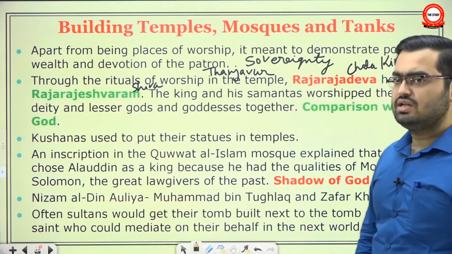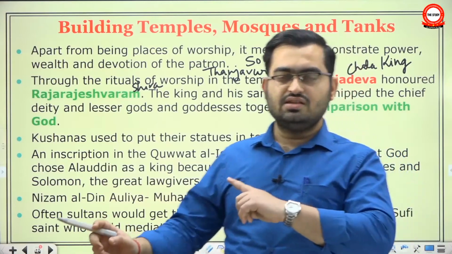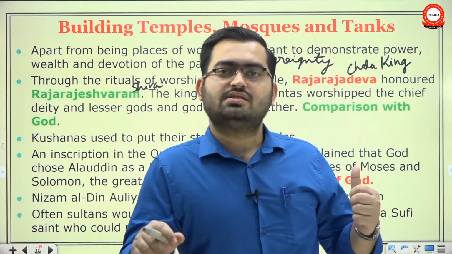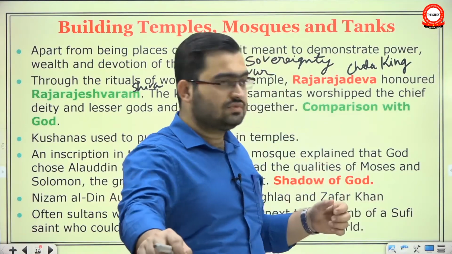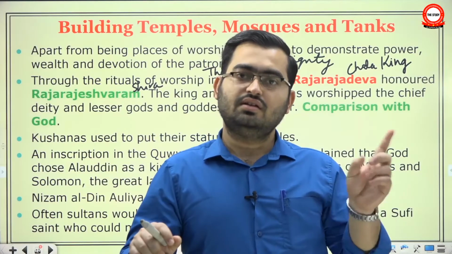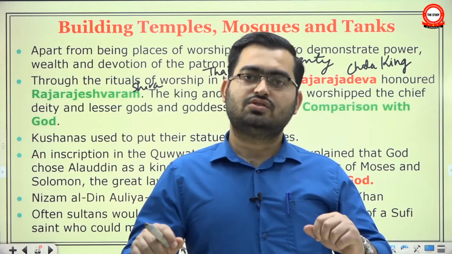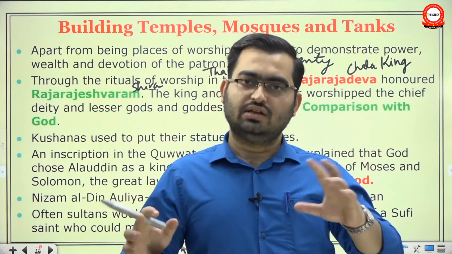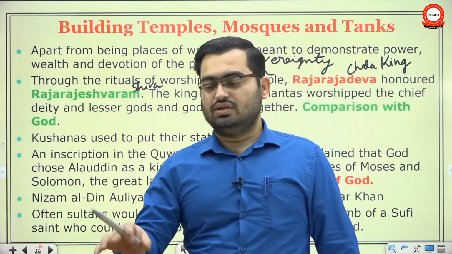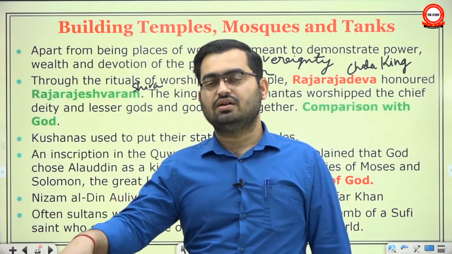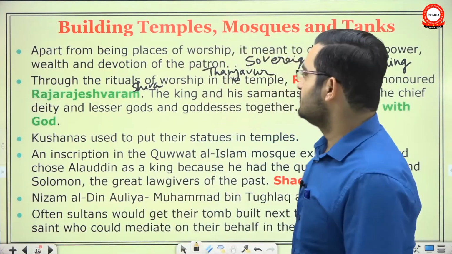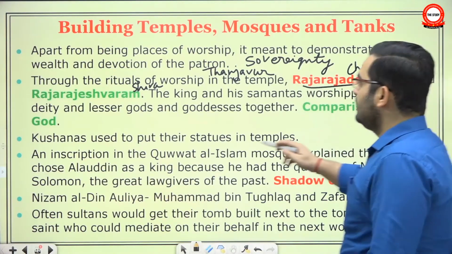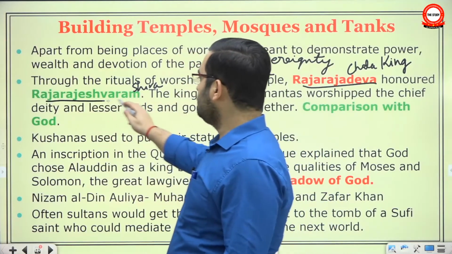And there are actually two Brihadeshwara temples. One, this one, is dedicated to Rajarajeshwar, and the other Brihadeshwara temple was first constructed by Rajarajadev's son Rajendra in his new capital called Gangai Konda Cholpuram. Now they may not have used the term Brihadeshwar here so that they don't confuse the two, but the one in Thanjavur is also called Brihadeshwar, and the Gangai Konda Cholpuram one is also called Brihadeshwar. Look how the name of the king and the god he is worshipping appear rather rhyming.